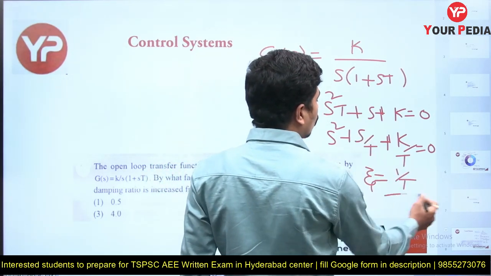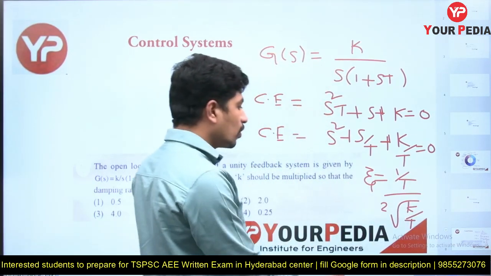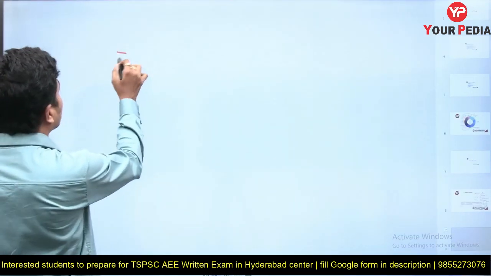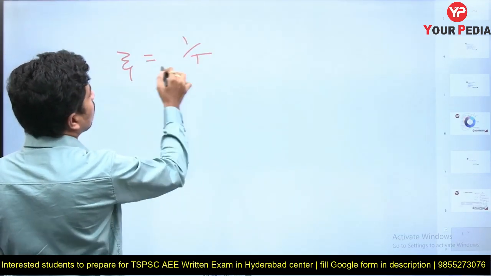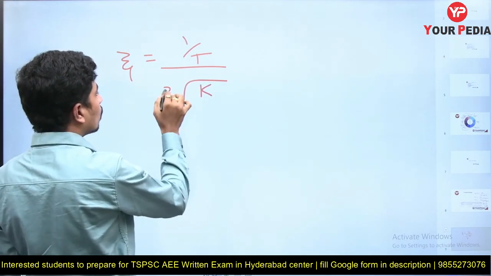1 by t by 2 root c. In place of c, what we have? Under root of k by t. So we got the value of zeta. Yes, zeta is equal to 1 by t by under 2 root, this is a square root, this is normal 2.